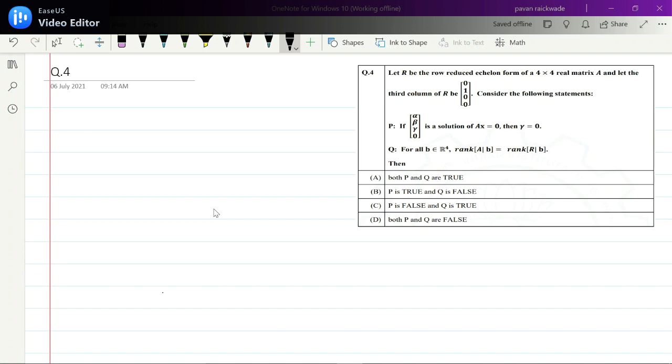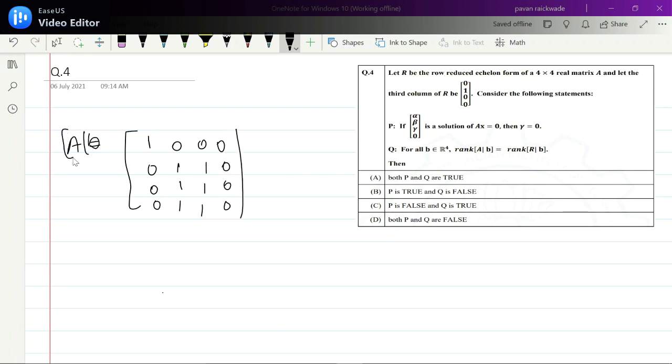But it is not necessary that the last entry of B is directly 0. I will give an example. Suppose A is the matrix 1 0 0 0. So I'll just straight away give A augmented B. What will I take B as? Okay, 1 1 1.